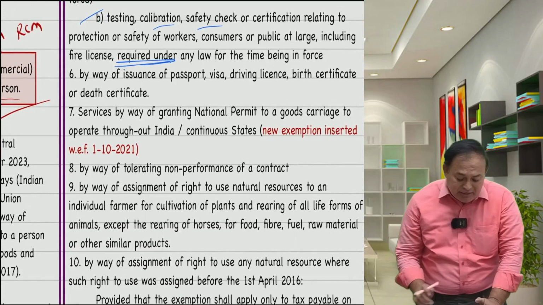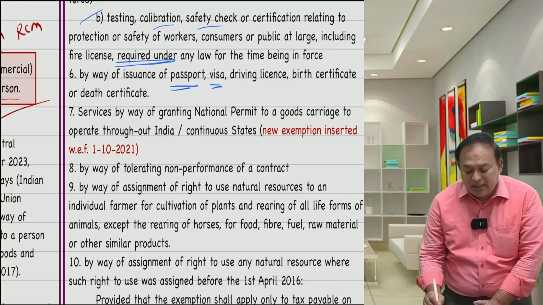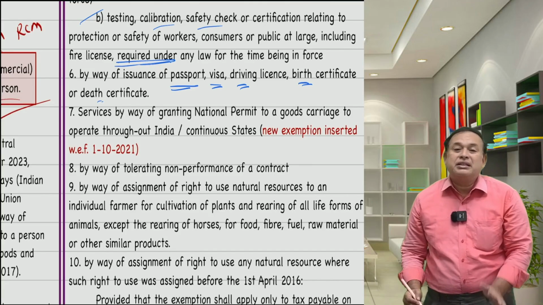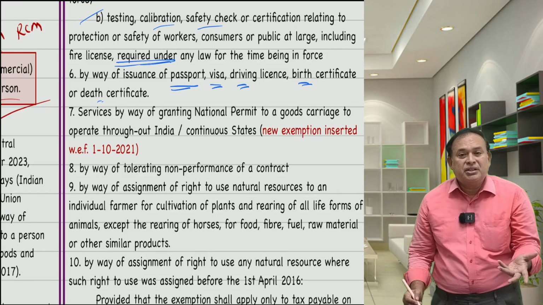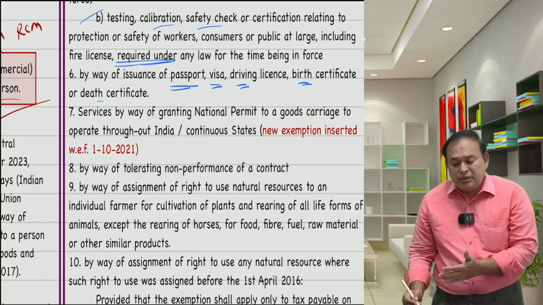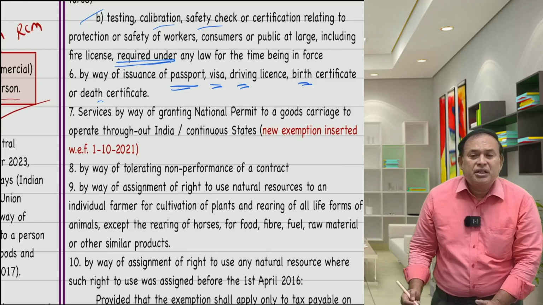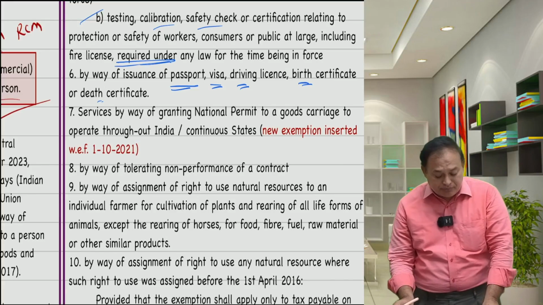Further, services by way of passport, visa, driving license, birth certificate, death certificate, where the fees are collected by the government, state government or local authorities. Birth certificate and death certificate provided by local authorities by charging fees are absolutely free from GST.